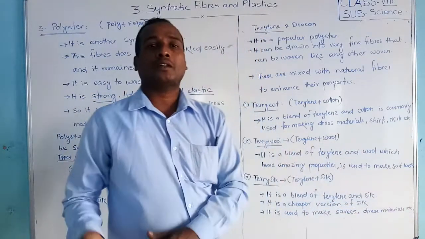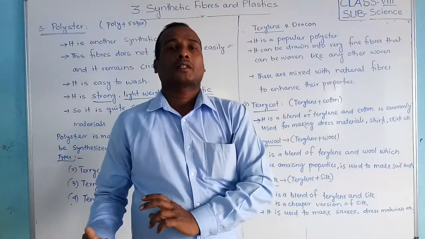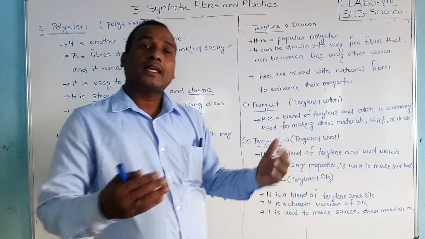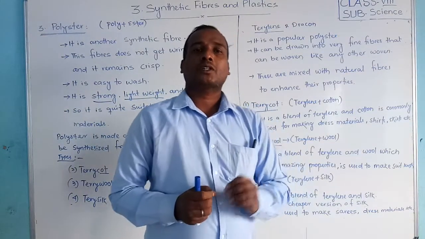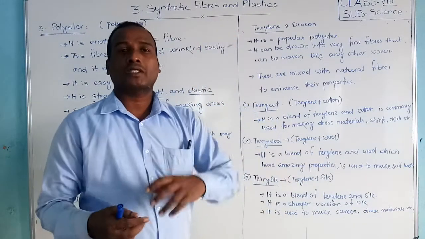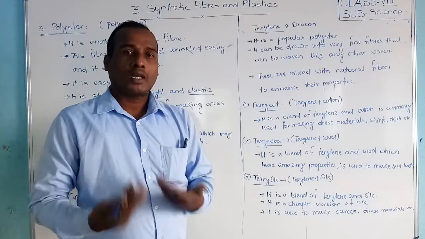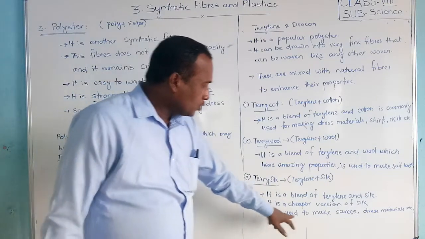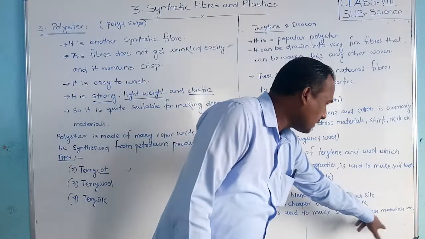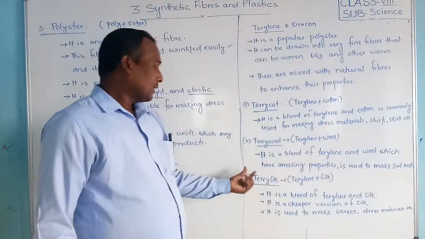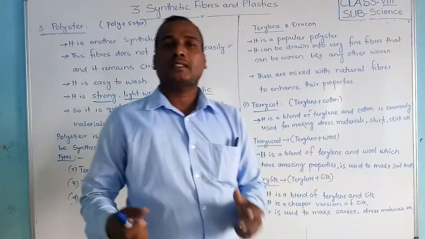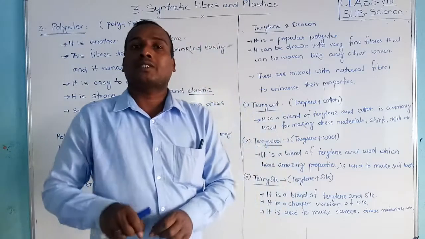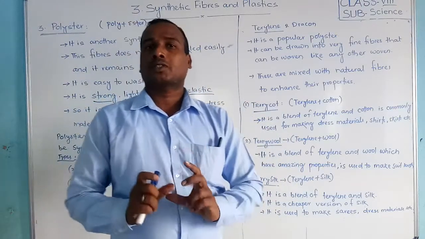If you compare silk and terrysilk, terrysilk is a much cheaper version of silk, but because it is mixed, its quality and properties increase. It is used to make sarees, dress material, etc. A pure silk saree is more costly, but terrysilk, mixed with terylene, is the cheapest version of silk.